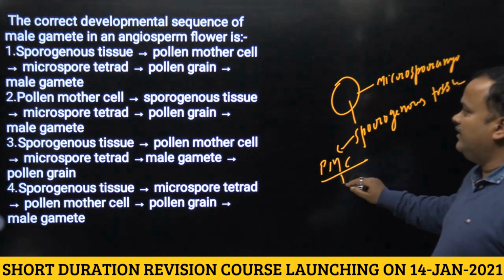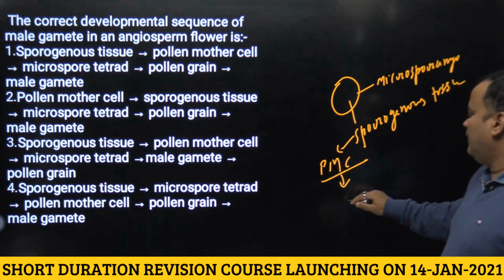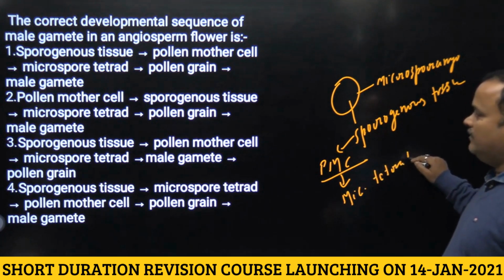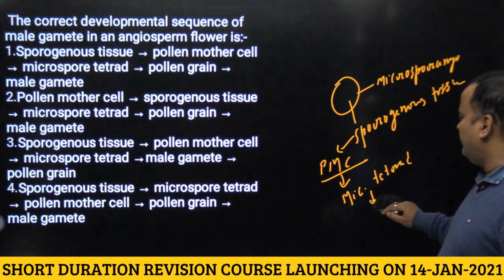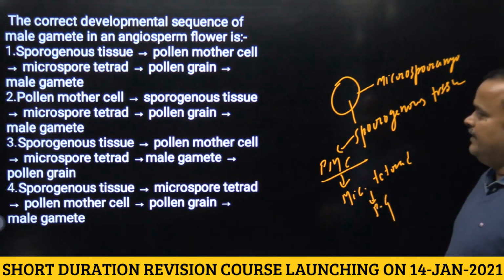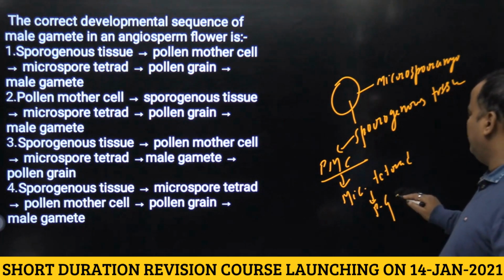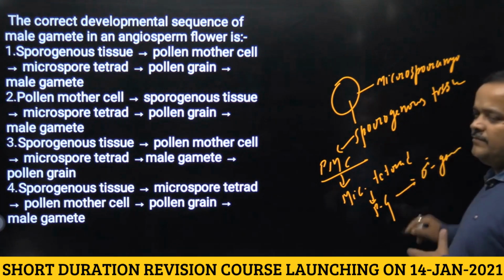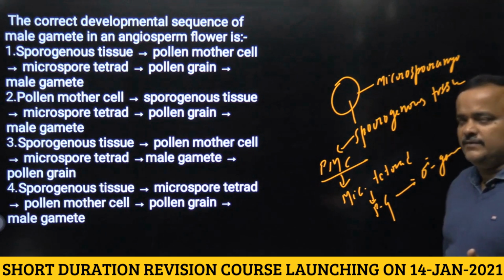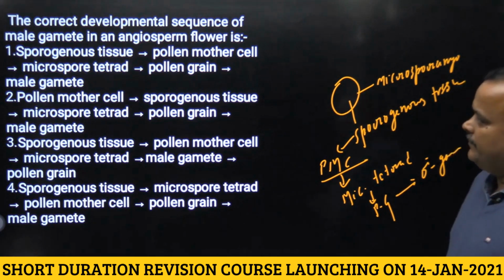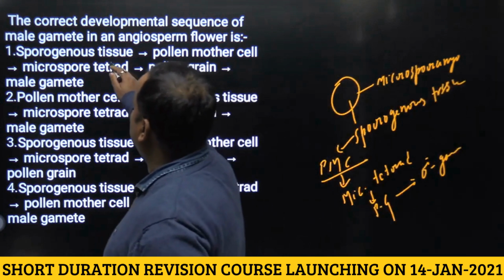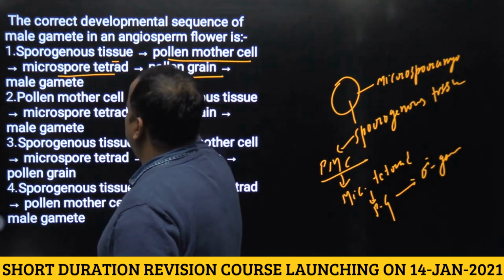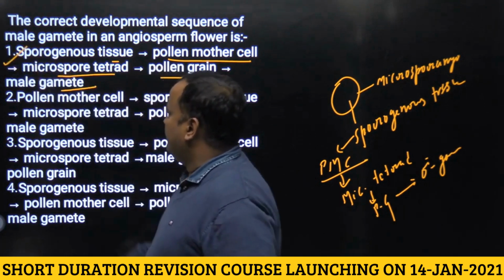This pollen mother cell will undergo meiosis to form microspore tetrad. This microspore tetrad gets separated to form pollen grain. Okay, and that pollen grain develops into male gamete due to division of generative cell. So correct sequence is first, that is sporogenous tissue, pollen mother cell, microspore tetrad, pollen grain and male gamete. So answer will be first. Okay.